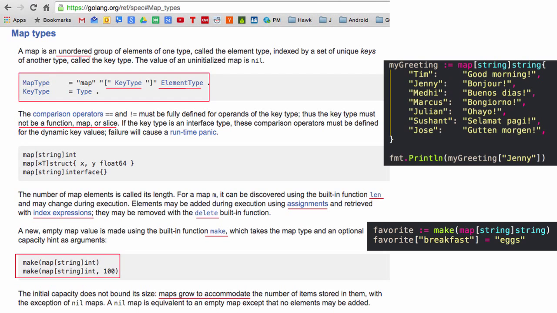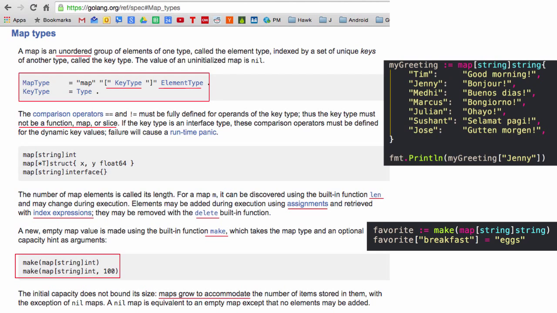That's the first thing I underlined, right? The map type is equal to map, and then the key type, and then the element type. That's kind of how we make it. And then the key type is equal to a type, just any kind of type. So string, int. That's how we read that Backus-Naur Form, BNF. And the key type must not be a function, map, or a slice, right? So it has to be something that works with equality comparison.